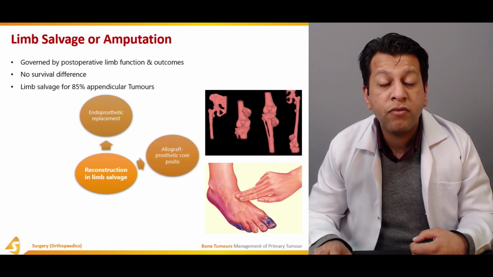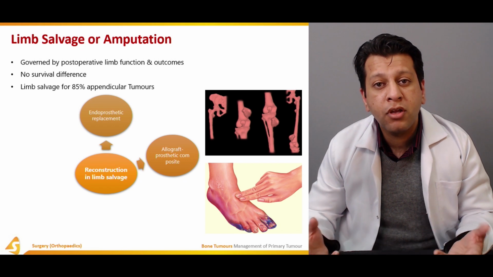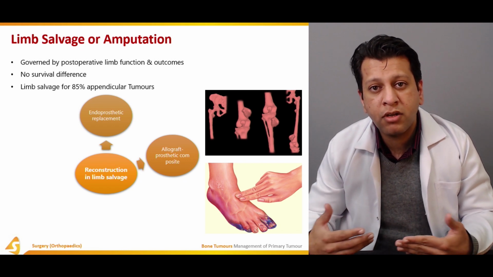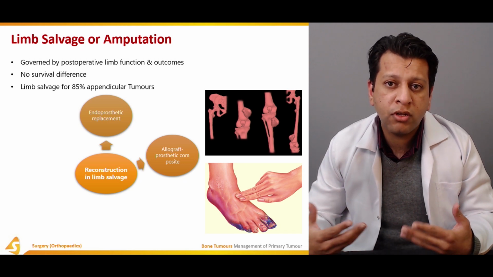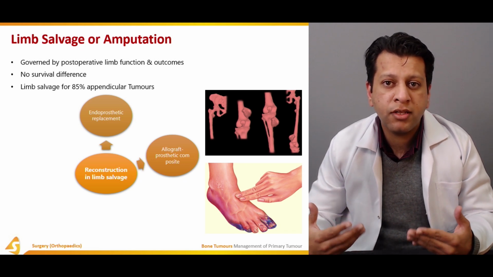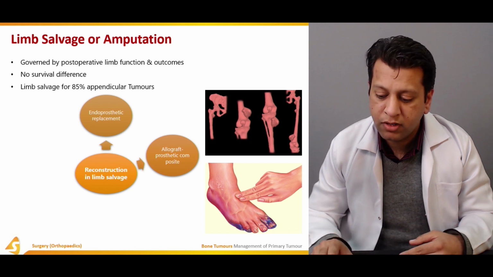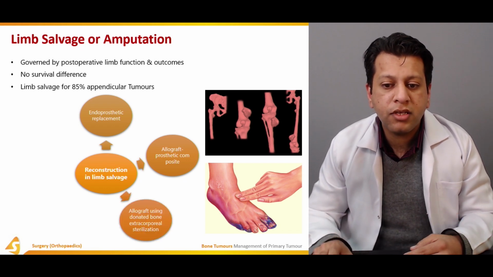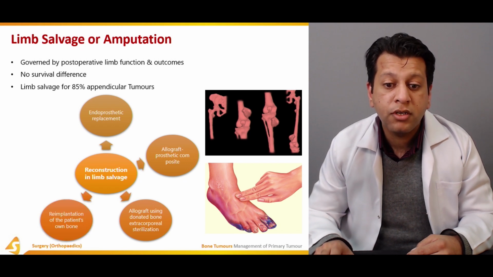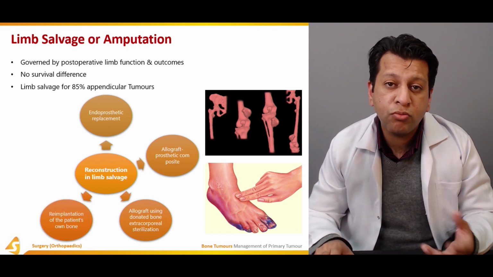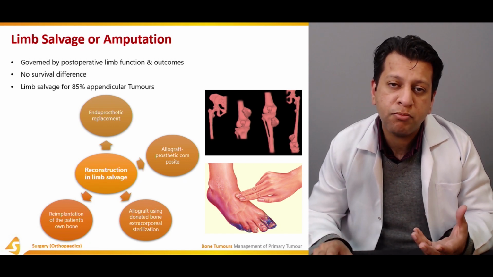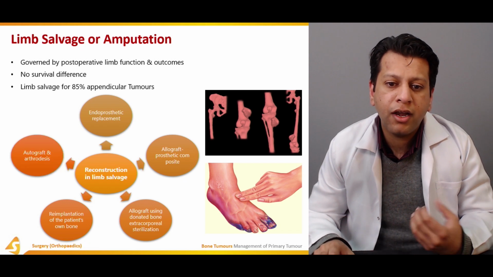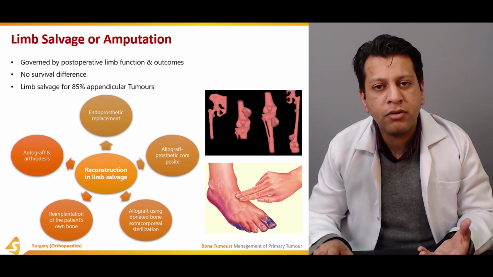Other is allograft prosthesis combination, because nowadays bone banks are readily available in the world, and they usually store the different bones of the dead, and then that can be used as an allograft. The other option is actually allograft using donated bone, extracorporeal sterilization, then reimplantation of the patient's own bone. That can also be utilized, because bone graft is the main important thing over here. And lastly is the autograft and arthrodesis.